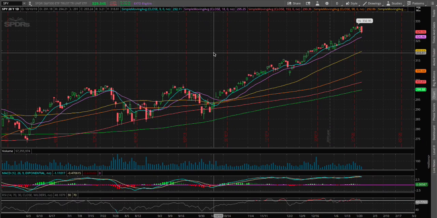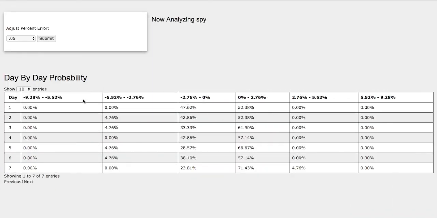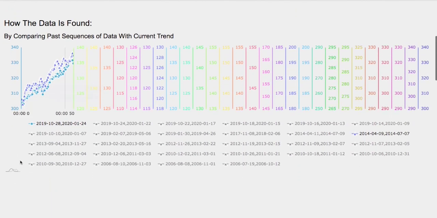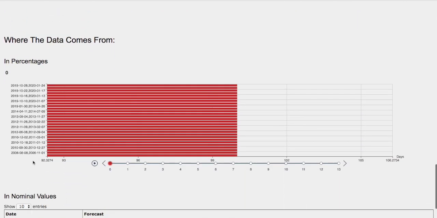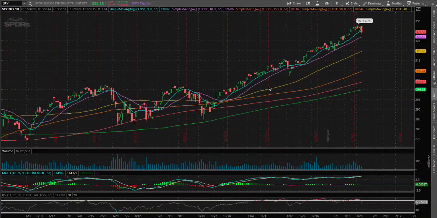Hello viewers, in this video we'll be going over the S&P 500 ETF, ticker symbol SPY. We'll be going over the day-by-day probability model, how we find the models, and the day-by-day forecast for the S&P 500. So back to the technical analysis.